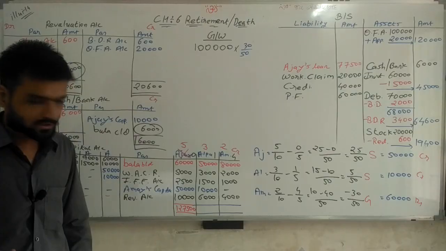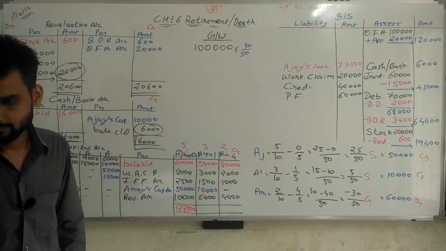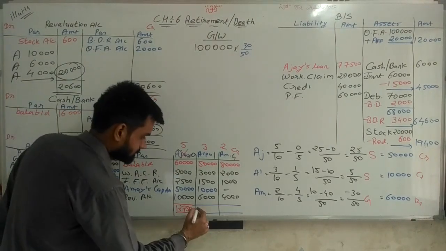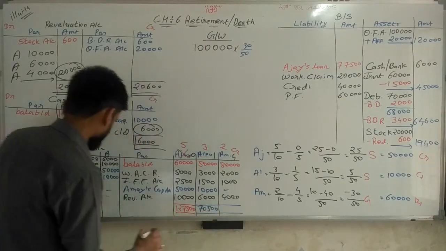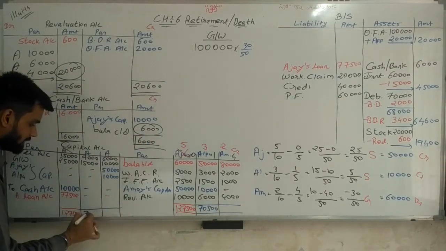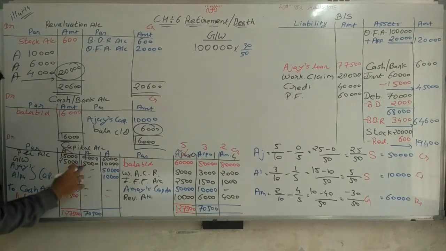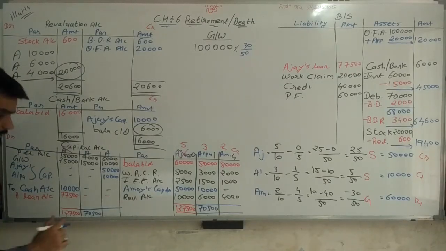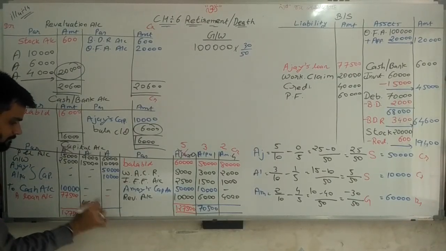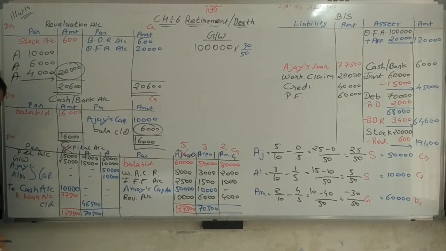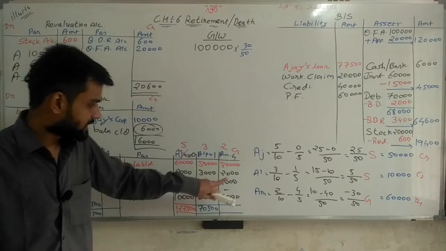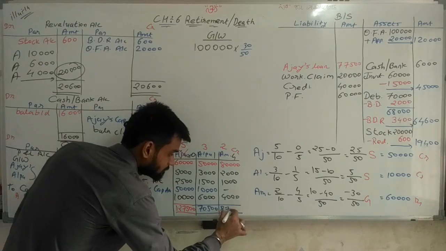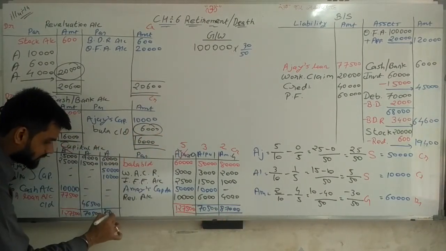The total is 70,500. Here also 70,500. From this 70,500, we have to deduct 9,000 and 15,000, and we get the answer 46,500. It is my balance, the carried forward amount. Same way here, the total is 87,000. Here also 87,000 rupees.